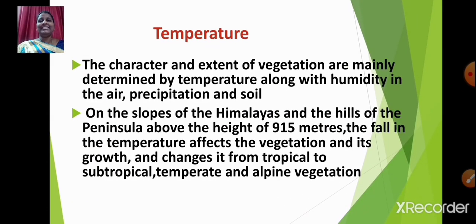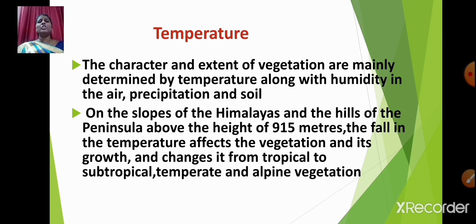The character and extent of vegetation are mainly determined by temperature, along with humidity in the air. Humidity means the amount of water vapor present in the air. Precipitation, that is rainfall, and soil. On the slopes of the Himalayas and the hills of the peninsula. Now the hills of the peninsula are the Aravalis, Vindhyas, Satpuras, Eastern and Western Ghats.